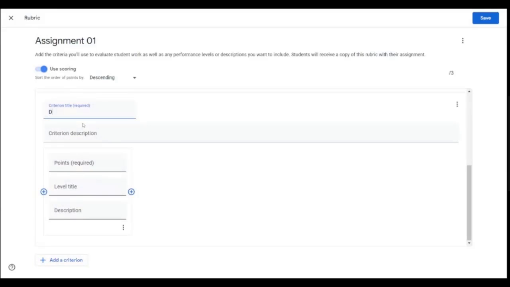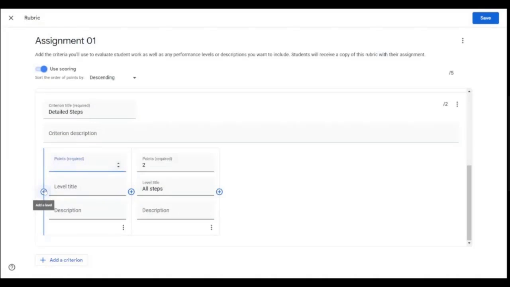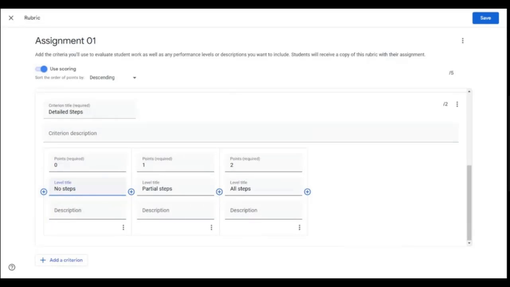But I'm also going to add another criteria called steps so that there is partial marking. There's provision to give partial marks. So I will give 2 points if all steps are described properly and maybe something went wrong in the last step and the answer became wrong. I'm going to give 1 mark if partially steps are explained, and I'm going to give 0 marks if there are no steps. Only the answer was there and that answer is also wrong, the student gets a 0 mark.